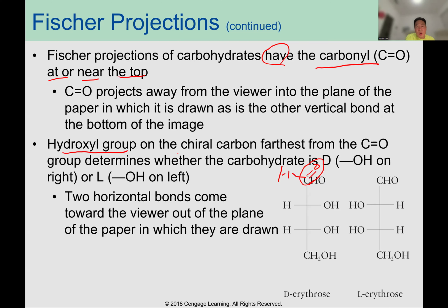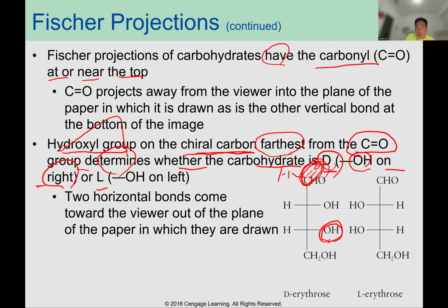The hydroxyl group on the chiral carbon farthest from the carbonyl group determines whether the carbohydrate is D or L. The OH on the right side, on the chiral carbon farthest from the carbonyl, you can see OH on the right side. So that's D, so this one is D-erythrose. And when the OH group farthest from the carbonyl is on the left side, this one is L.